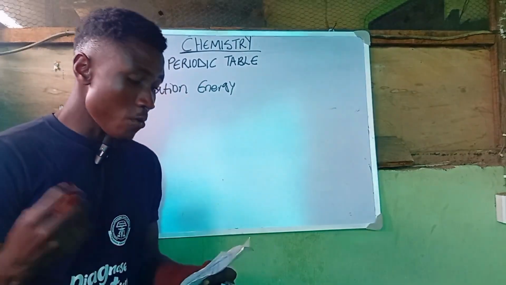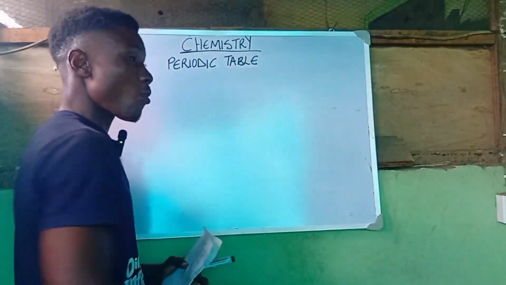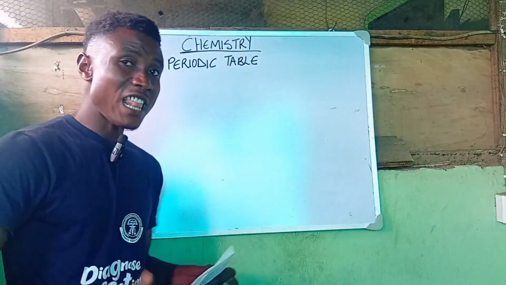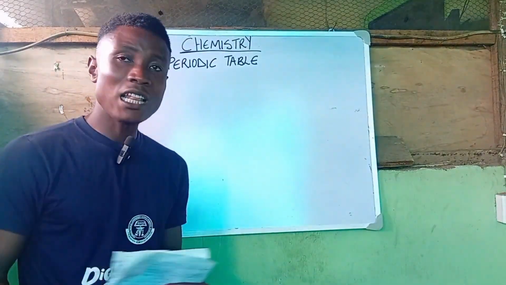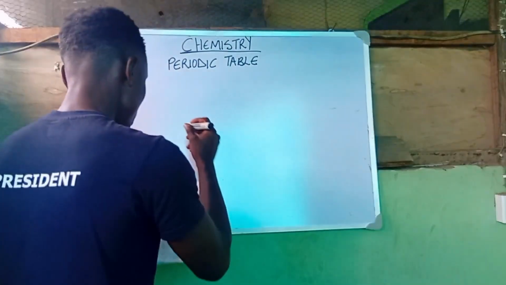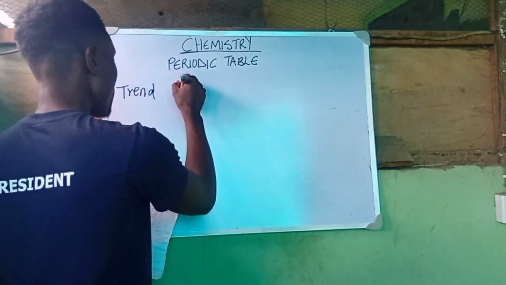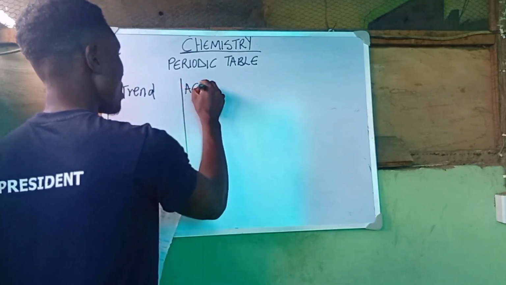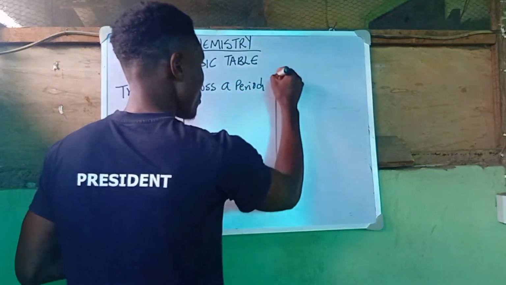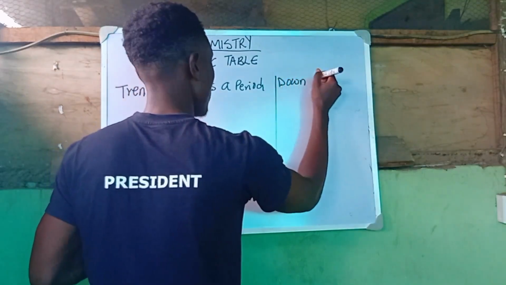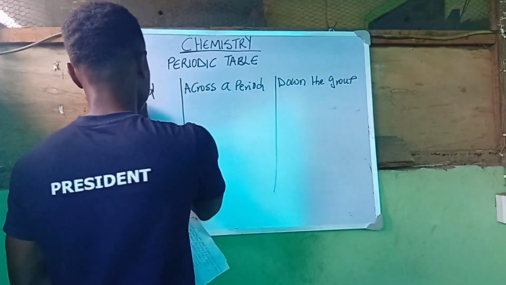So let's continue. There are trends when it comes to the periodic table, that is the arrangement of the elements. These trends are known as the atomic radius, the ionization energy, the electronegativity, and electron affinity. So I am going to draw a table and say the trend across a period. Note that it occurs across a period and down the group. It does not occur up the group, rather it occurs across the period and down the group.